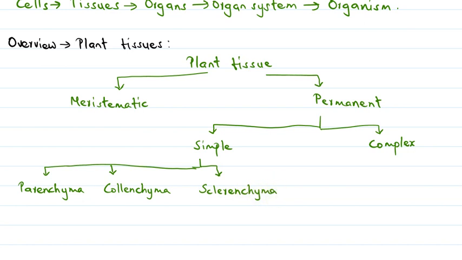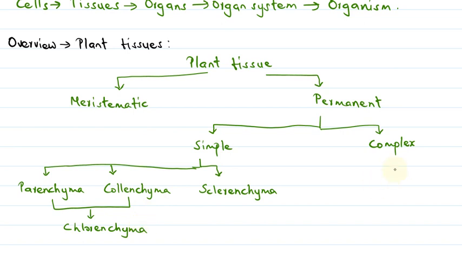Now, this parenchyma and collenchyma tissue can be clubbed together to form chlorenchyma tissue, and this chlorenchyma tissue basically consists of the pigment chlorophyll. We will study about each of these tissues in detail in our next videos.